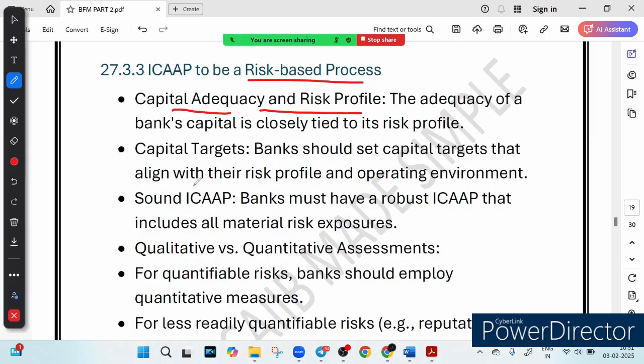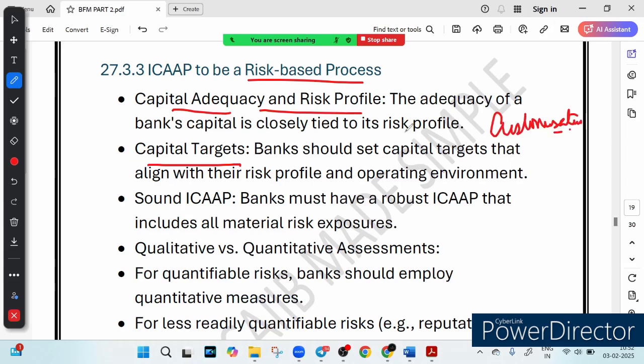Then the second thing is setting the capital target. You know that one size does not fit all. Banks operate in different environments, facing different risks. That is why their capital target should be customized. So this is called customization of capital target, right?